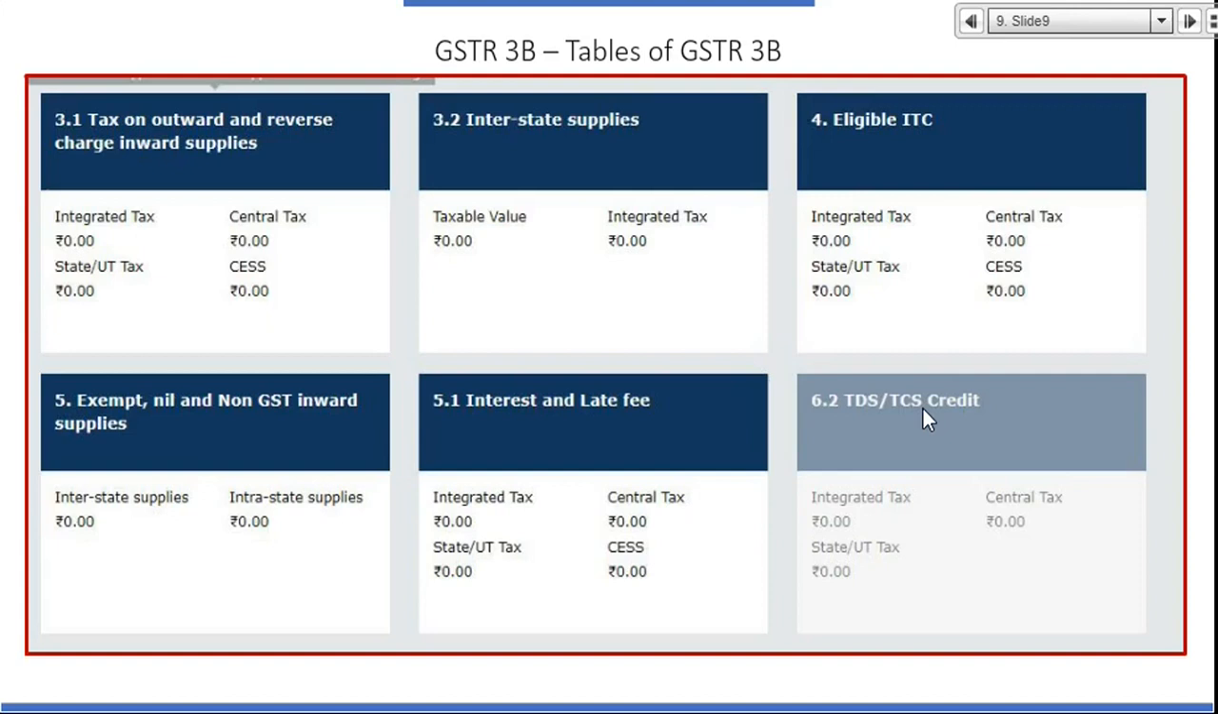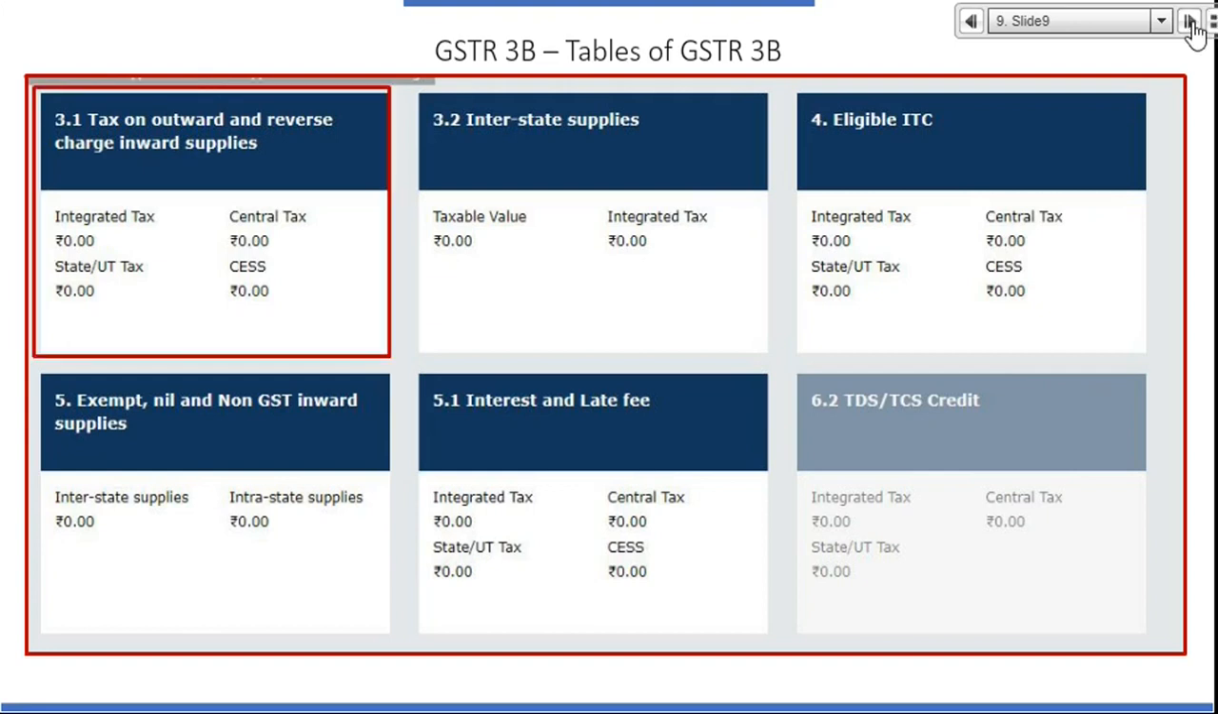So 3B has the following tables. Your table 3.1 is outward supply, meaning payment of tax. 3.2 is interstate supply. Table 4 is claiming of input tax credit. Table 5 is exempt, nil, non-GST inward supply, not outward, inward supply. Outward will be in table 3.1. Then 5.1 is interest and late fee liability, and then if TCS and TDS is deducted by someone else, you can see it here on 6.2.